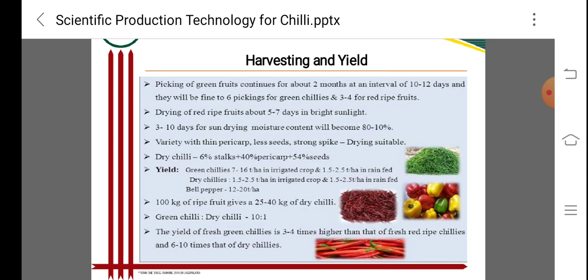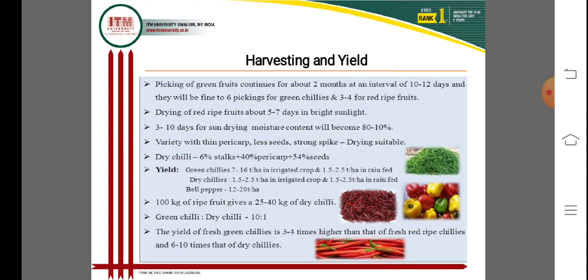Dry chili has 6% stalk, 40% pericarp and 56% seed. Yield of green chili is 7 to 16 tons per hectare for irrigated crops and 1.5 to 2.5 tons in rainfed conditions, and dry chili is 1.5 to 2.5 tons per hectare for irrigated crops and 1 to 2.5 tons per hectare in rainfed conditions.